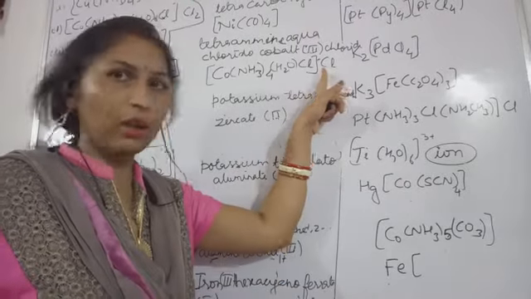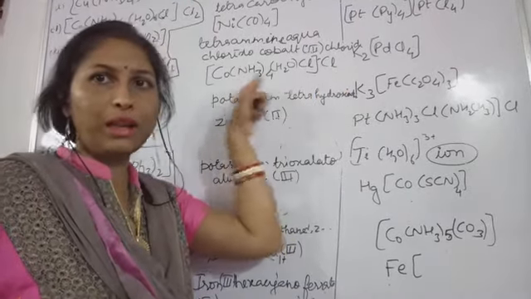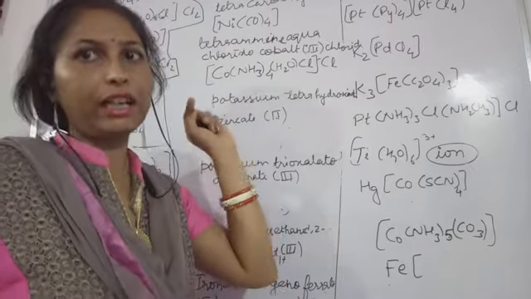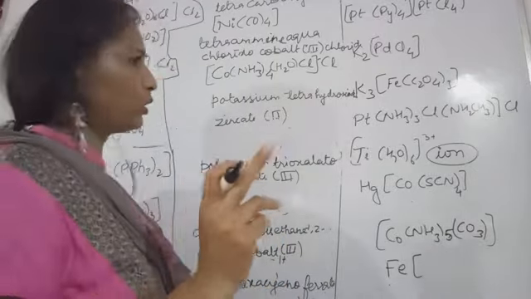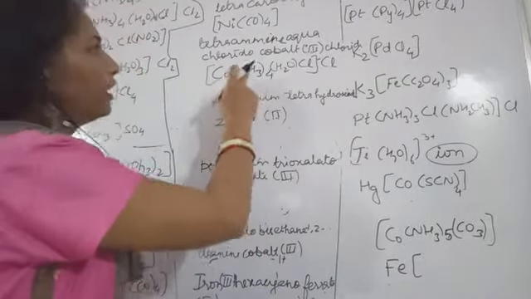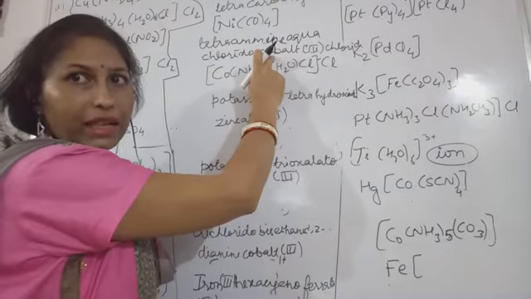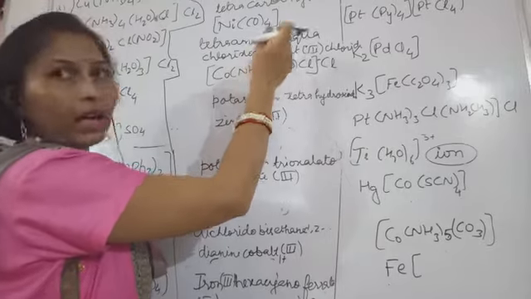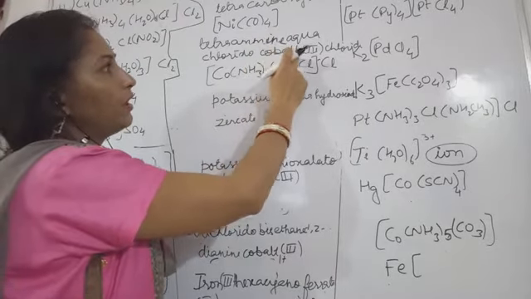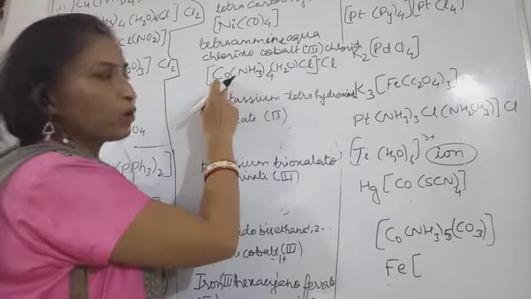If the anion is the counter ion, the complex will be cationic. And if the complex is cationic, you will have to write the elemental name of the metal atom or ion. So this central metal will be given which name? Cobalt.